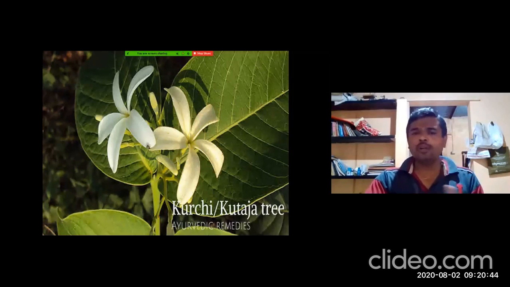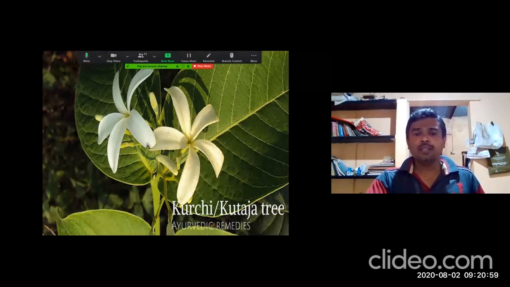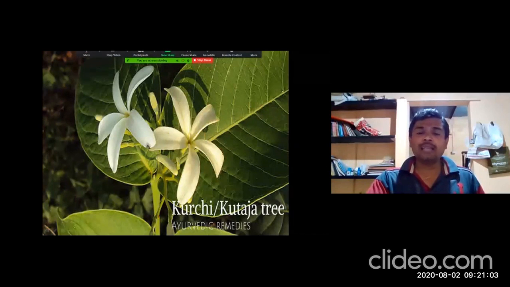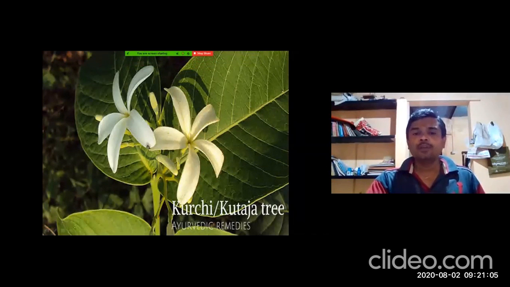One of the important characters is based on the leaf, the color of the leaf, the size of the leaf, and the flowers. You can easily differentiate the flowers. What you are observing in this slide is the Pung Kutaja flowers, that is Mallika Pushpa, Giri Mallika, the flowers which resemble jasmine.